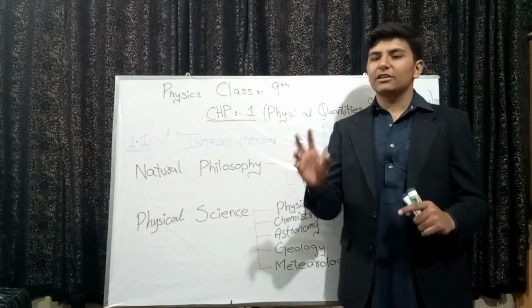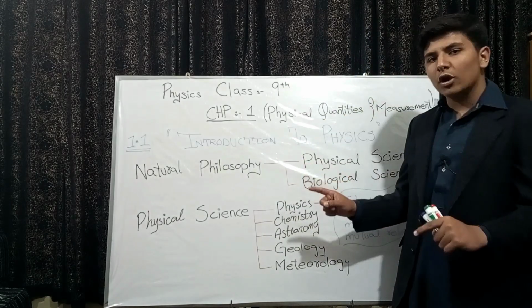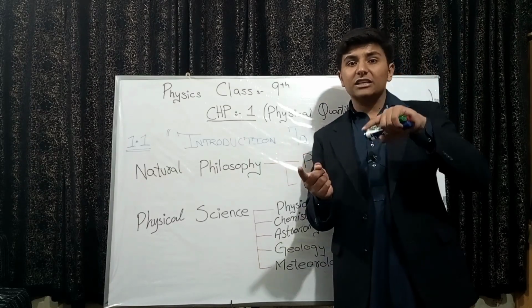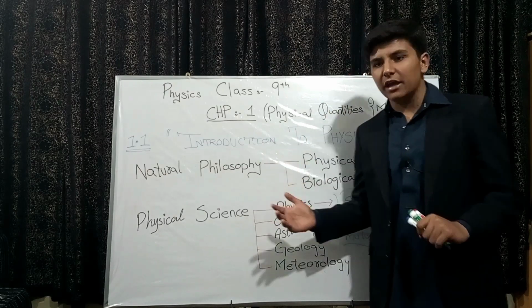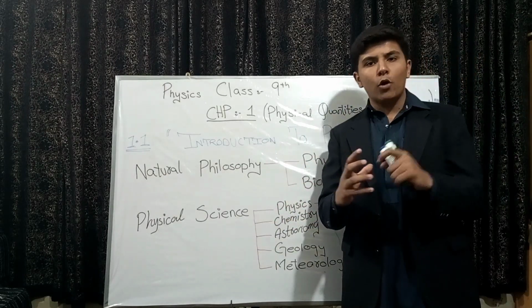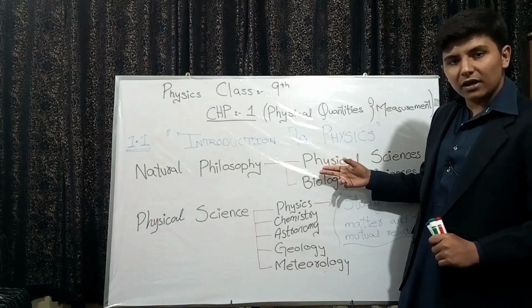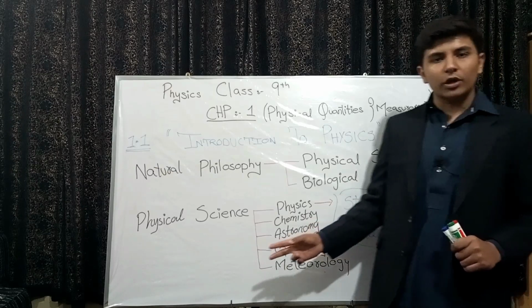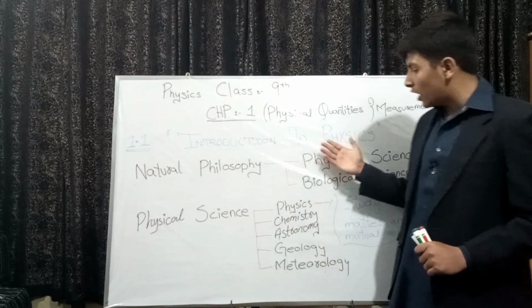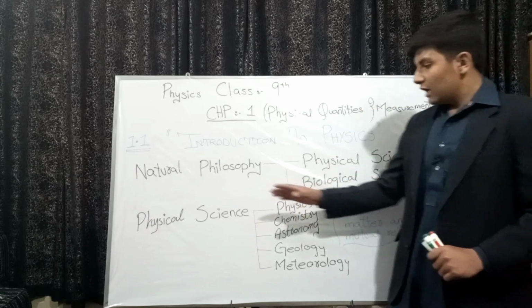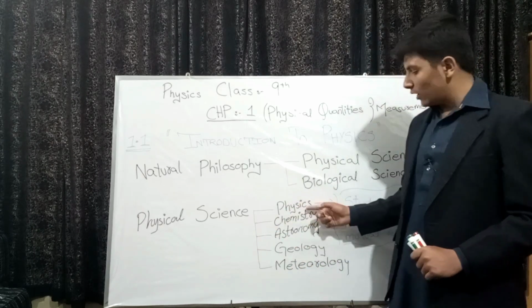I'll tell you why we say that science is divided into four subjects: biology, chemistry, physics and maths. Why is biology included in science? There we are not saying physical science or biological science, we are not defining it by its name. We are combining them both under one name, and that's science. So in science, biology is also included. But when we divide it, it is divided into two separate parts: one is the non-living part and one is the living part. In physical sciences, we have 5 branches, as I told you, of which physics is one.